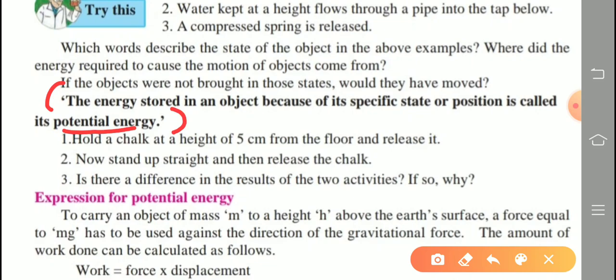The energy stored in an object because of its specific state or position is called its potential energy. Specific state means nothing but position.